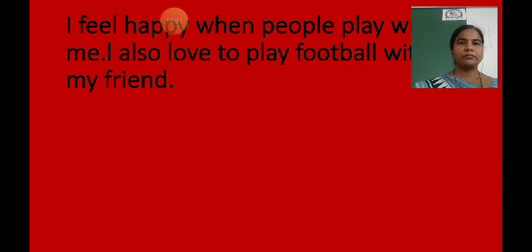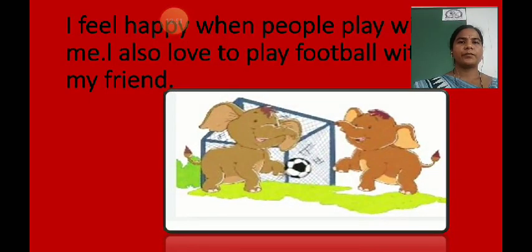Next one, I feel happy when people play with me. I also love to play football with my friends. Here, children, like we people play football, like you people play football, Appu feels happy when people play with him. So now we can see Appu playing football with his friend. I also love to play football with my friend.